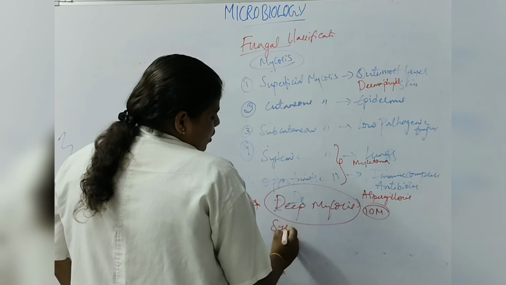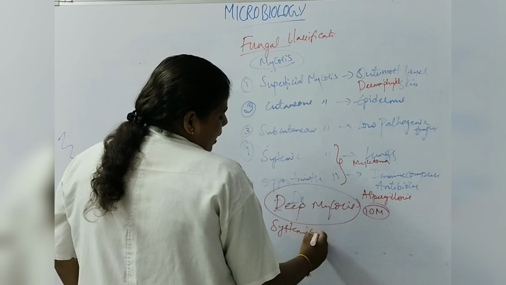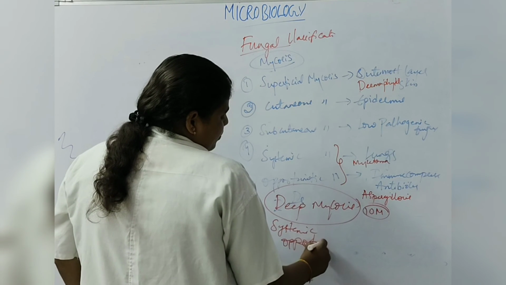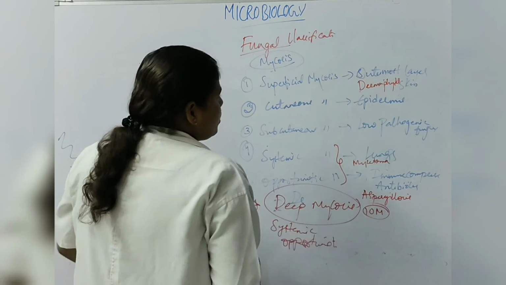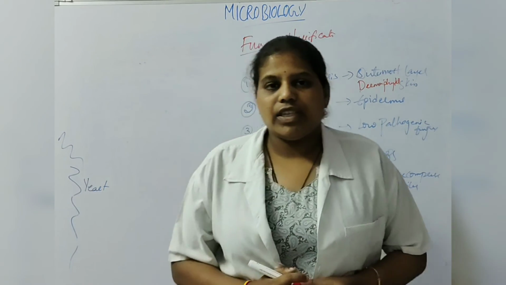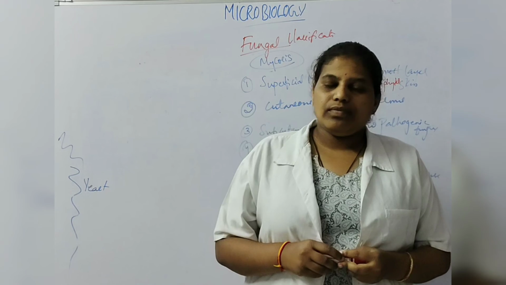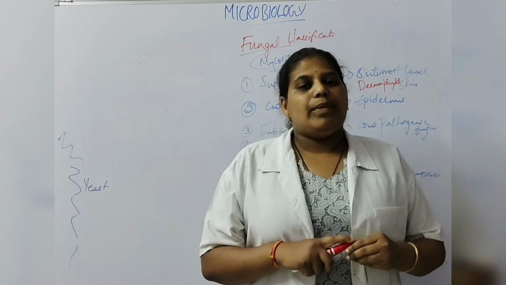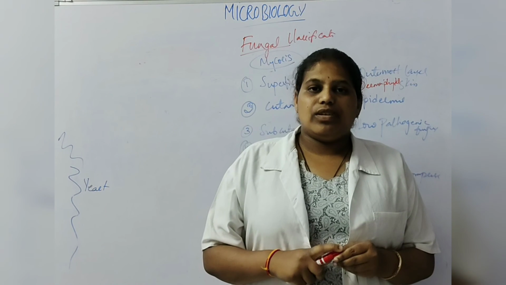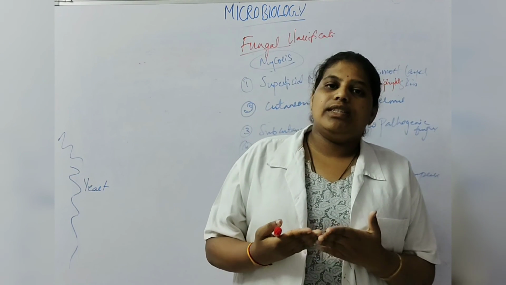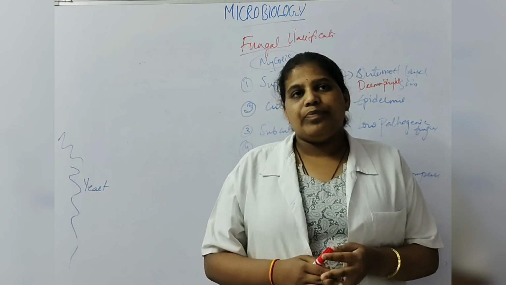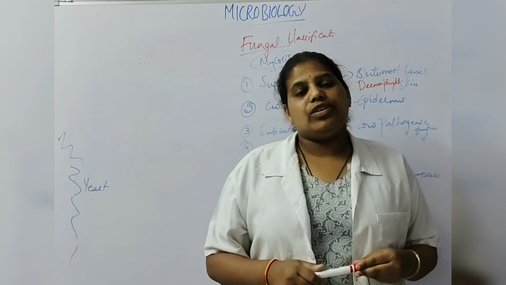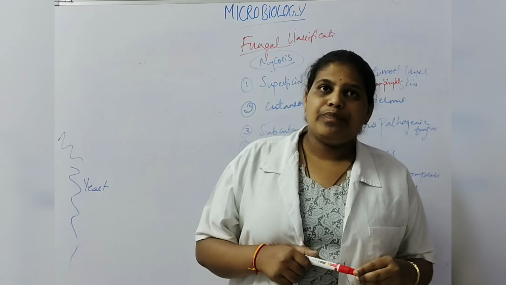So deep mycosis contains the systemic part and the opportunistic mycosis. So this is about the classification of mycology based on morphology, disease and taxonomy, and we have completed the classification of mycology.